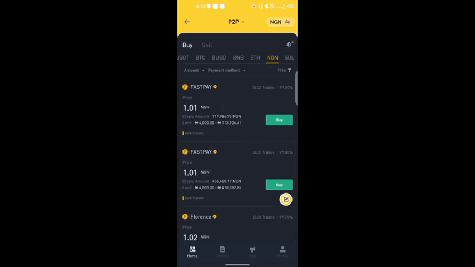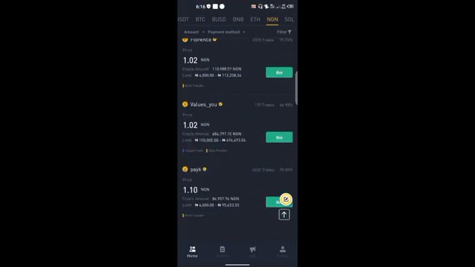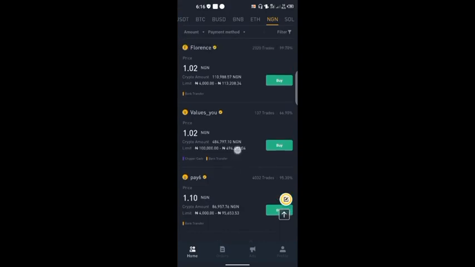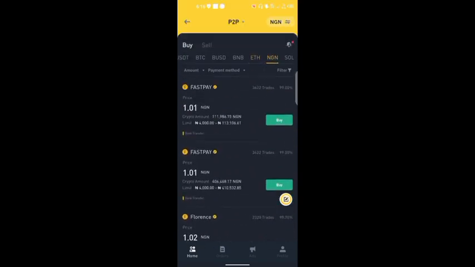Okay, this person, the first seller, is saying he's going to sell 1 Naira to you for 1.01 Naira. So you are paying an extra 1 kobo on the 1 tokenized Naira that he is selling to you. You can see the lower you go, the higher the prices. So the least price is always at the top.